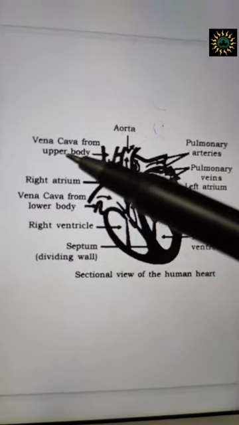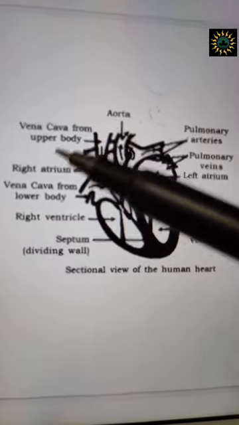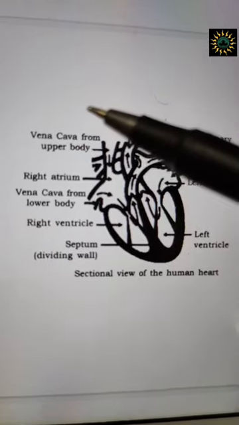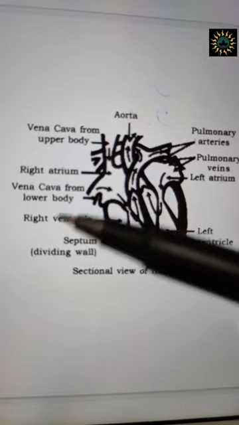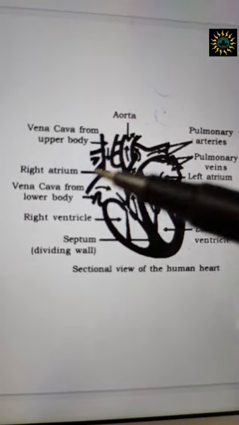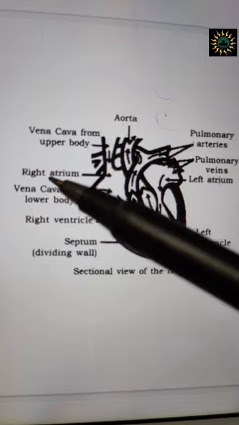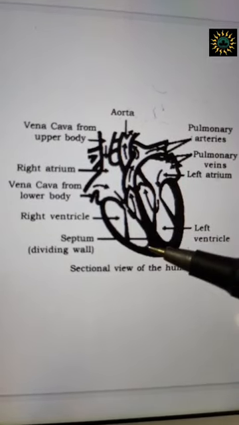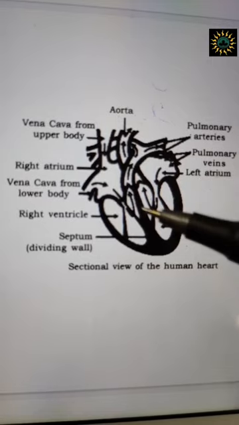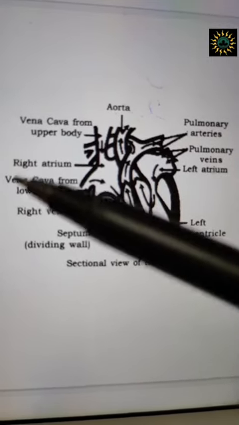That is the vena cava from the upper body, which is known as the superior vena cava, and the vena cava from the lower body, which is another vein known as the inferior vena cava. Now this is coming and joining in the right atria. You see there are certain walls, and these walls are known as septum.